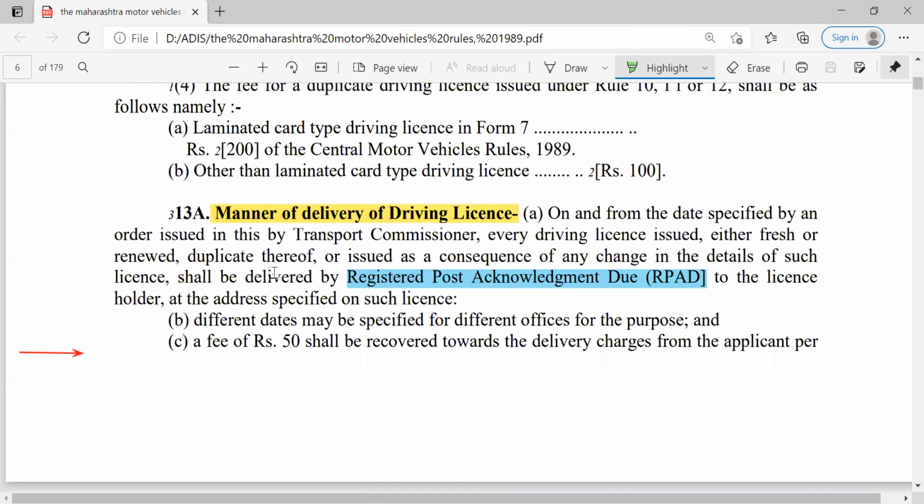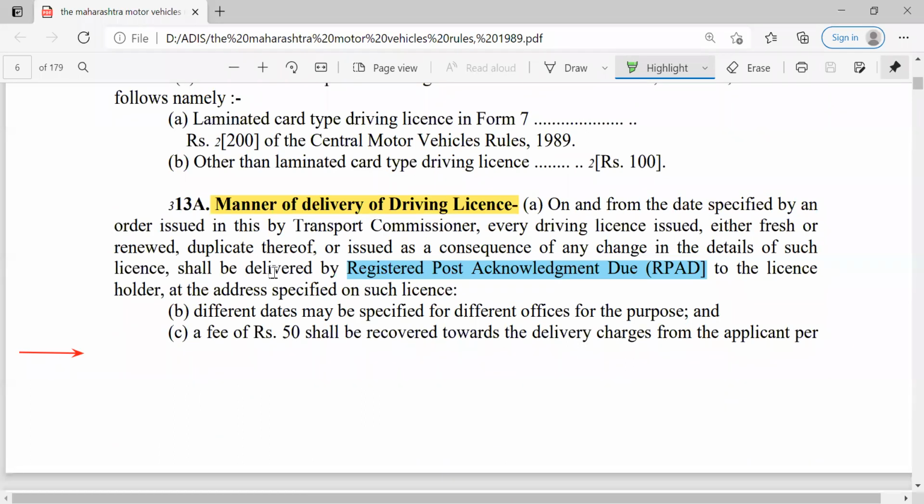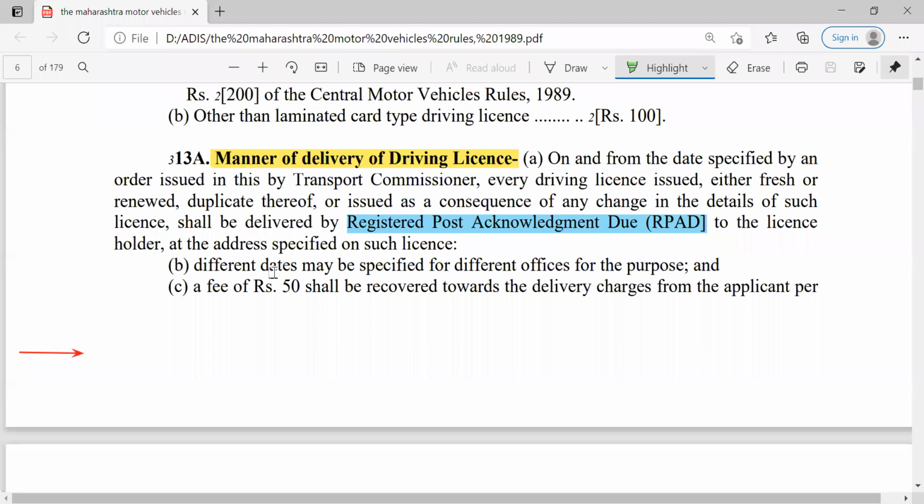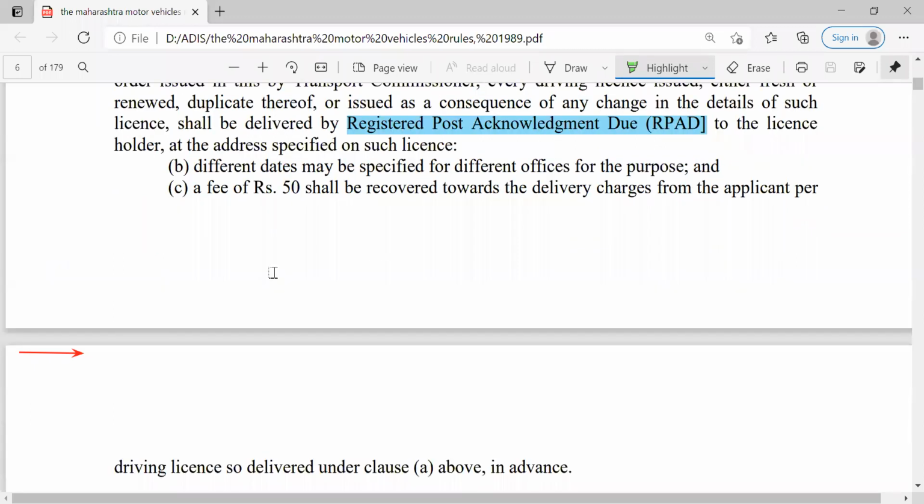Then the manner of delivery of a driving license. So the driving license is posted by that RTO through the registered post acknowledgement due, that is RPAD only.